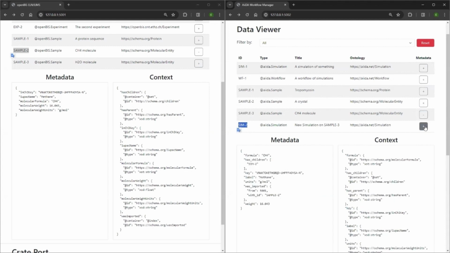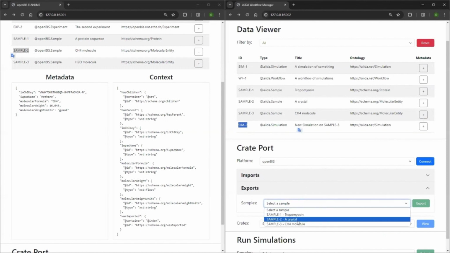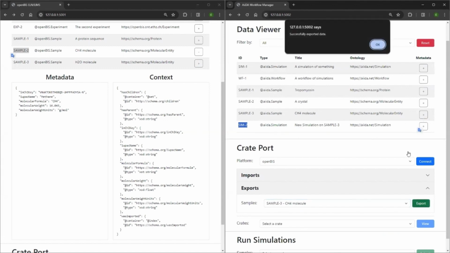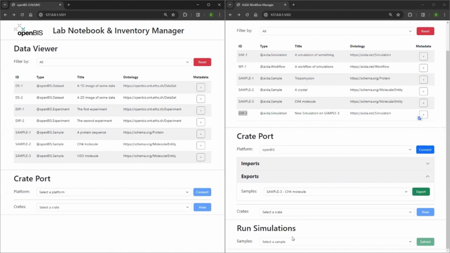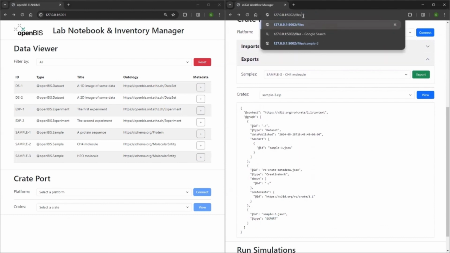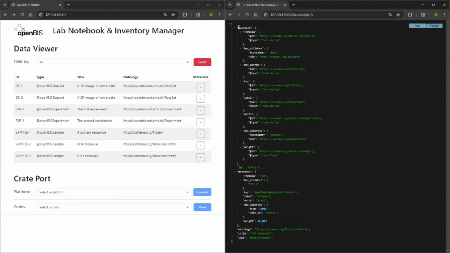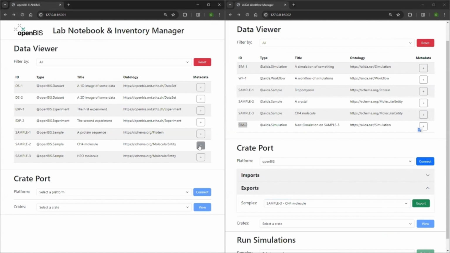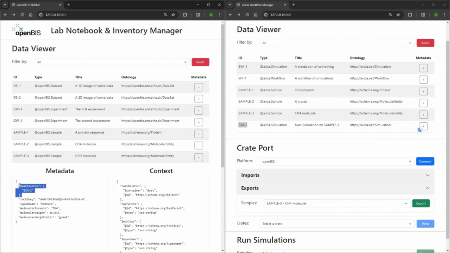We wish now to export the updated molecule to OpenBiz, which we can do from the Crate port. This prepares an RO-Crate, using the sample ID as the name, marking the included sample file as an export type. We use our API to view the exported sample, noting again that it is packaged along its metadata context. Viewing the sample metadata in OpenBiz, we see that the sample includes a reference to the simulation using its own internal key.